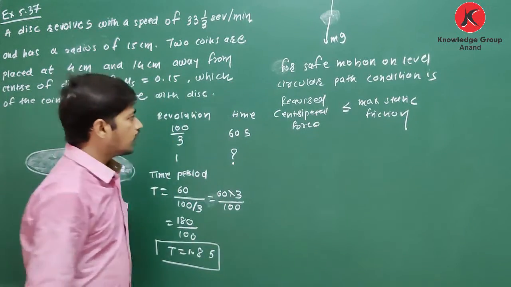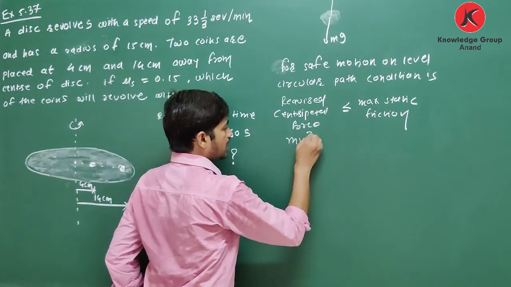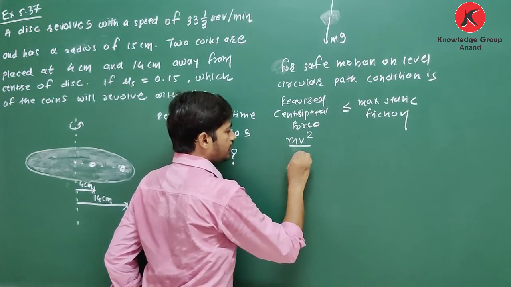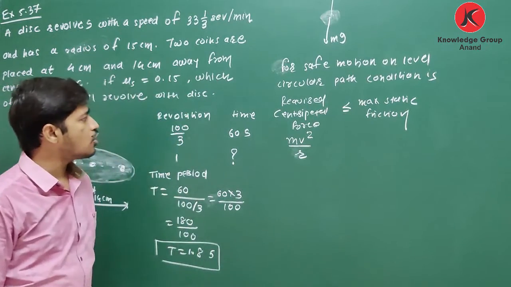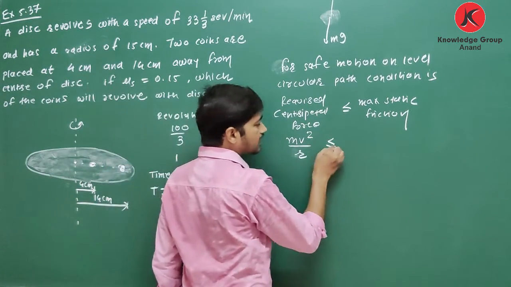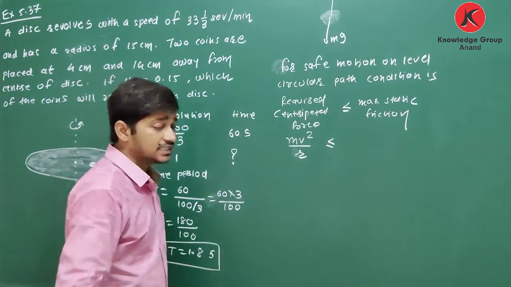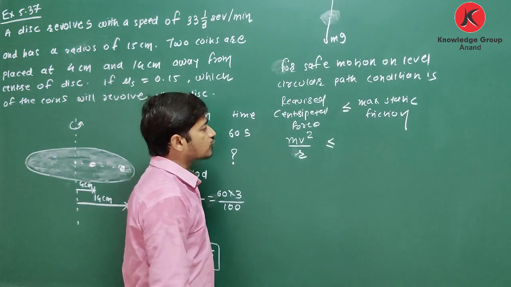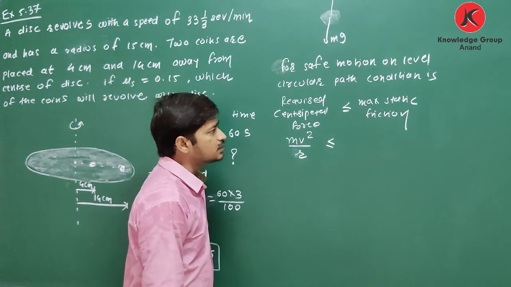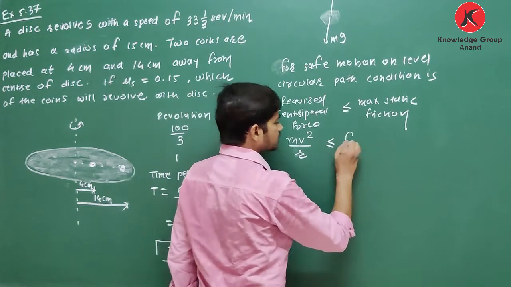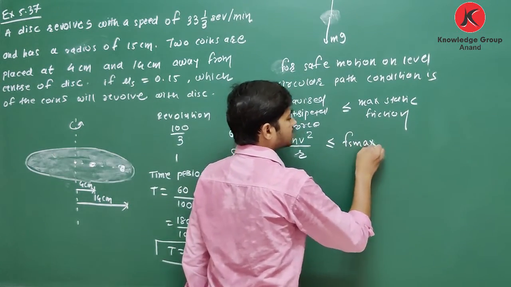Clear about this? What is the required centripetal force? mv square upon r is less than or equal to, see, this r is not the radius, it is the distance from center. mv square upon r is less than or equal to maximum static friction, that is Fs maximum.